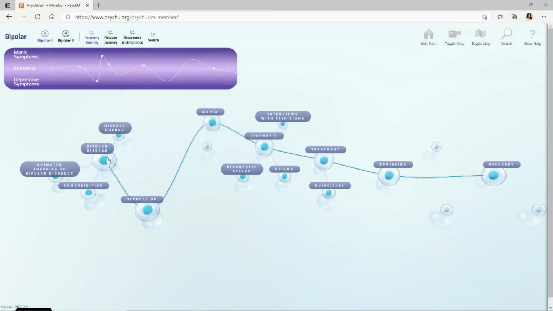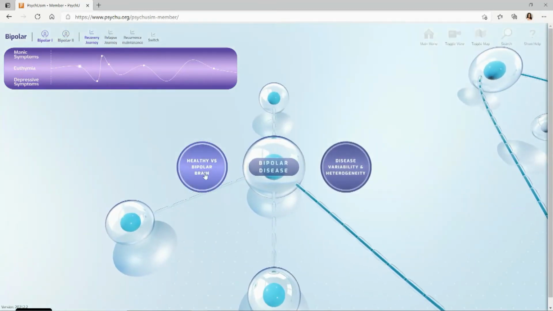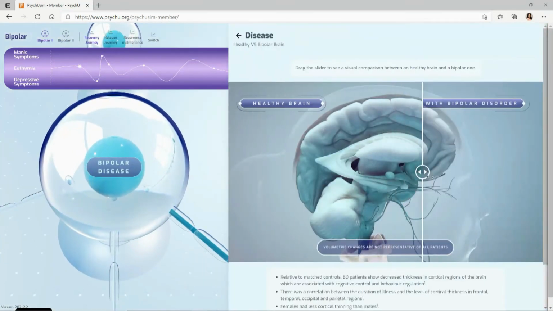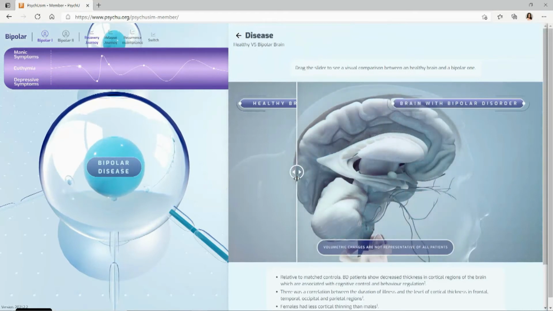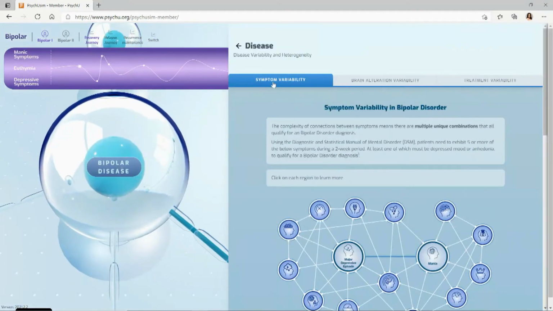If you click out here and click on bipolar disease, again, we have these 2D interactive content nodes. Here you can see a brain slider looking at the nuanced changes that you see within bipolar disorder in a healthy brain in terms of the volumetric changes that can be seen. If we want to take a look at the disease variability and heterogeneity, here in this first tab, you see some of the symptom variability.